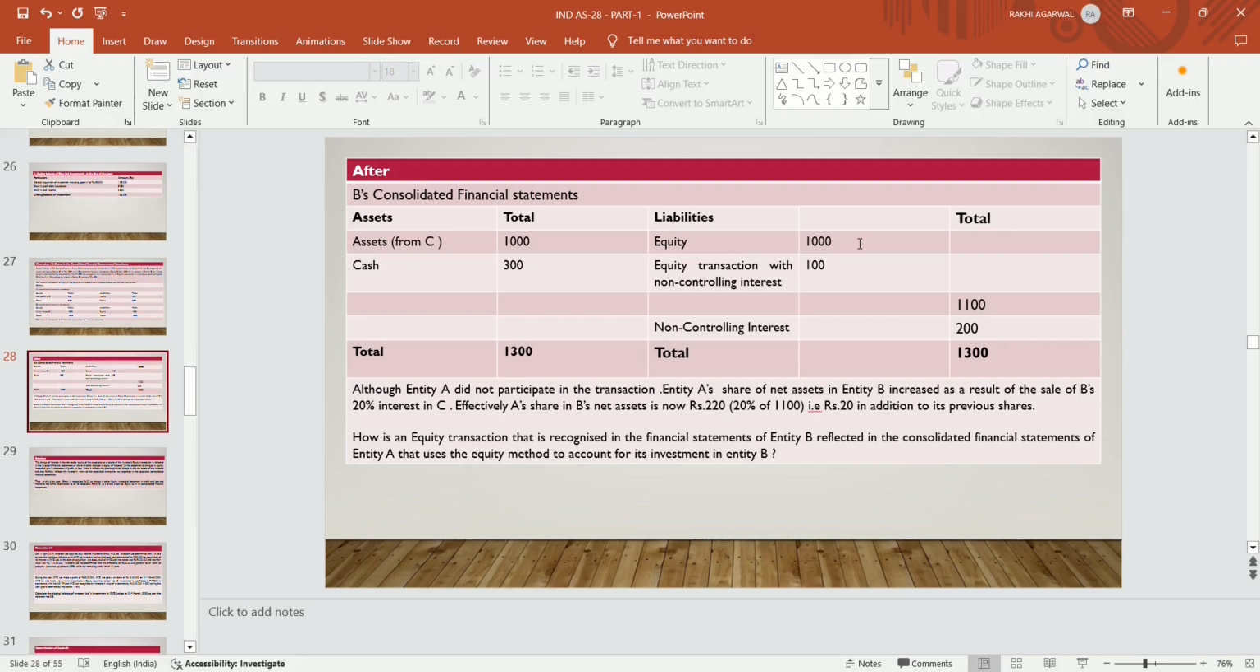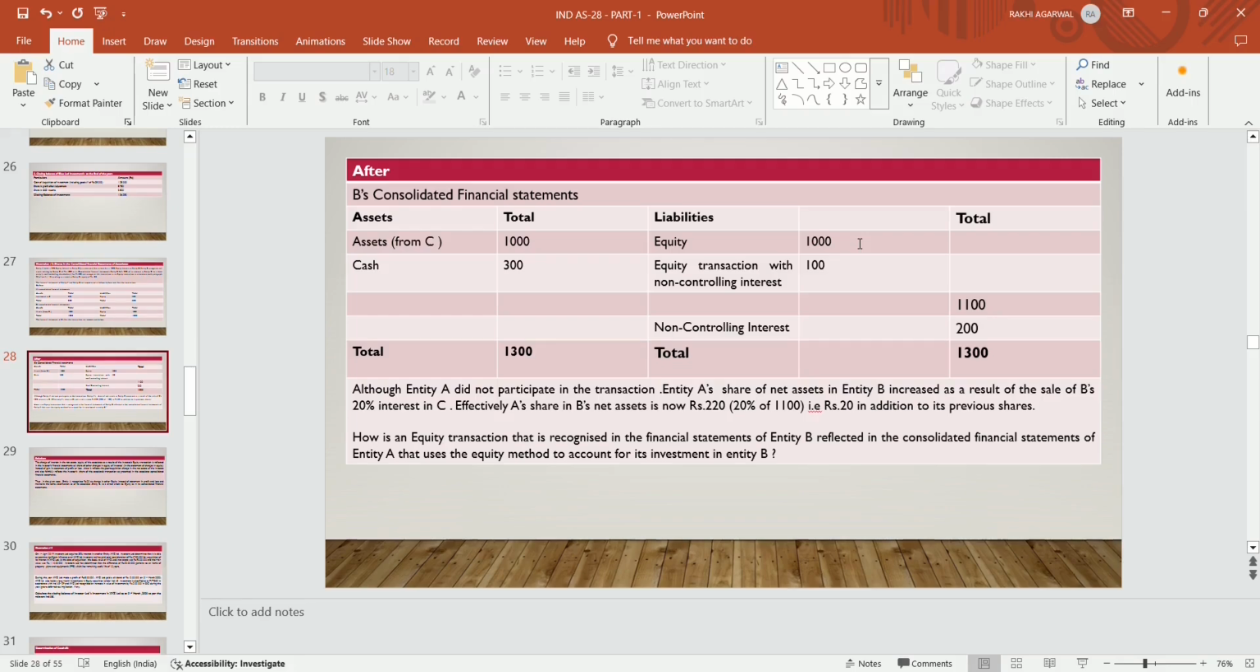Although entity A did not participate in the transaction, entity A's share of net assets in entity B increases as a result of the sale of B's 20% interest in C. Effectively, A's share in B's net assets is now 220. The equity of B Limited becomes 1,100 from 1,000. A Limited acquired a 20% stake in B Limited. The revised share of A in B Limited's net assets now becomes 220 instead of 200, because 20% of the 100 is an addition to its previous share.